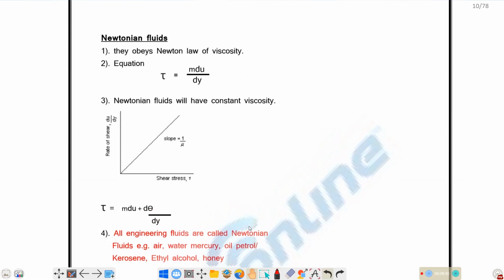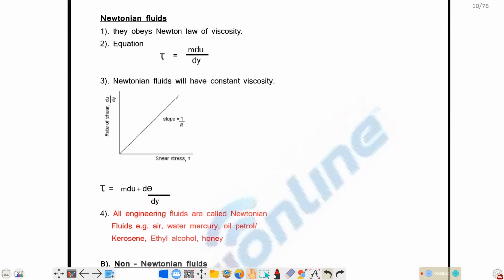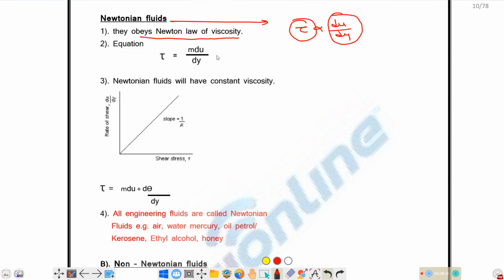So first we have to define what is Newtonian fluid. We have discussed it already. Newtonian fluid is the fluid which obeys Newton's law of viscosity. That is, the shear stress is directly proportional to velocity gradient or rate of angular deformation. The equation is tau is equal to mu into du by dy, that is, the viscosity is constant. So Newtonian fluids will have constant viscosity.